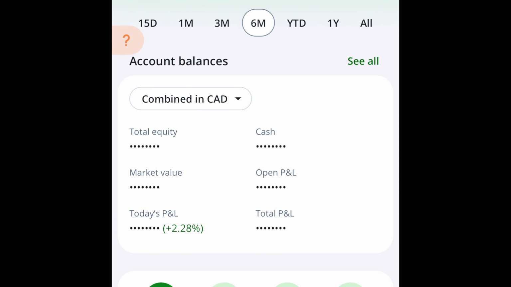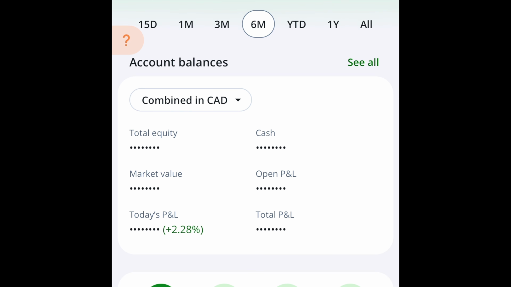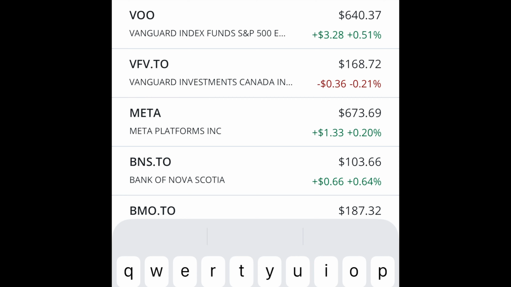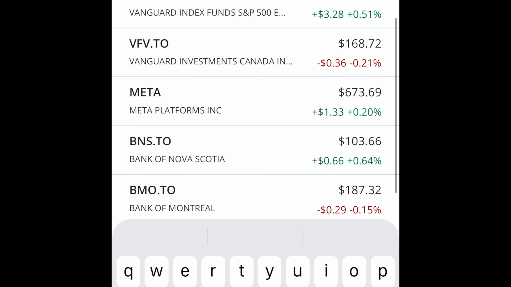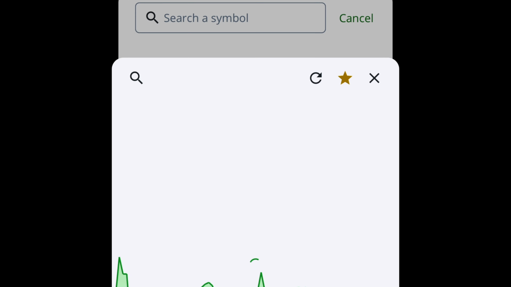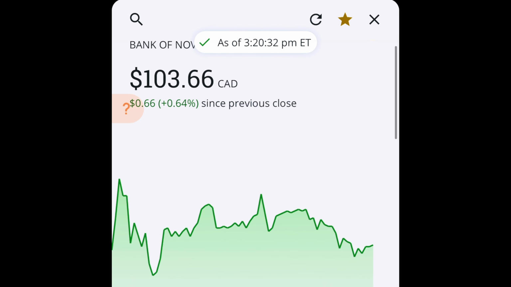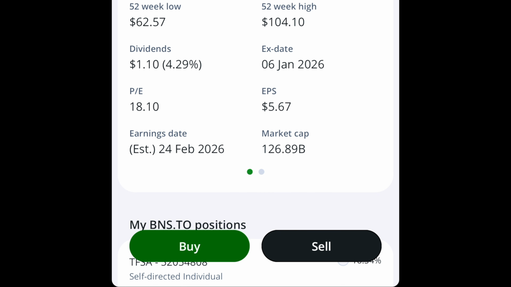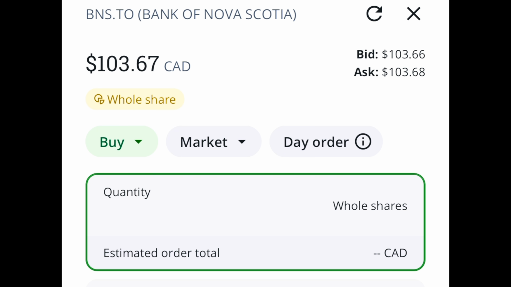You can search the stocks here and you can find the prices. You can dig deeper into it. This is Scotiabank stock, another good dividend paying stock. What I showed you at the beginning, here you can see as well, the market price. You can check the metrics that I showed you at the beginning, and here's how you buy it. You can put the quantity to buy.